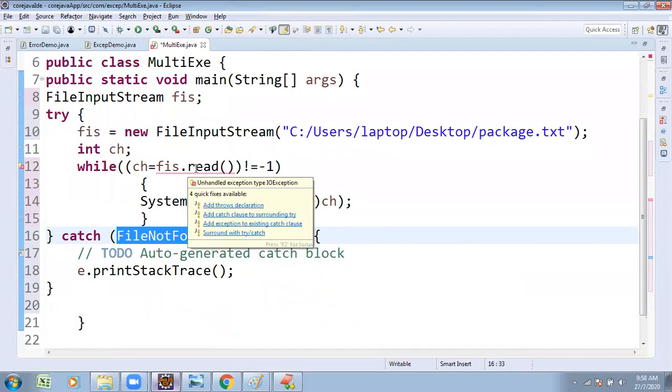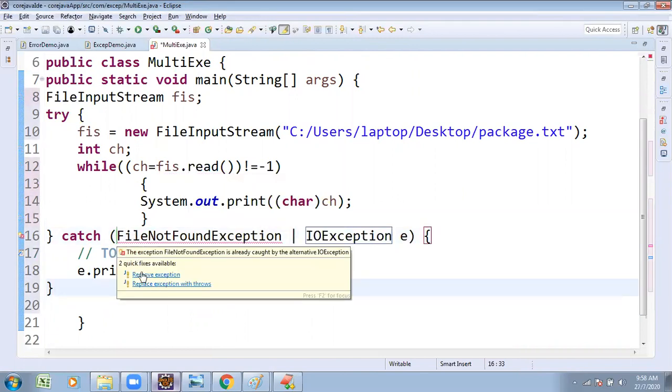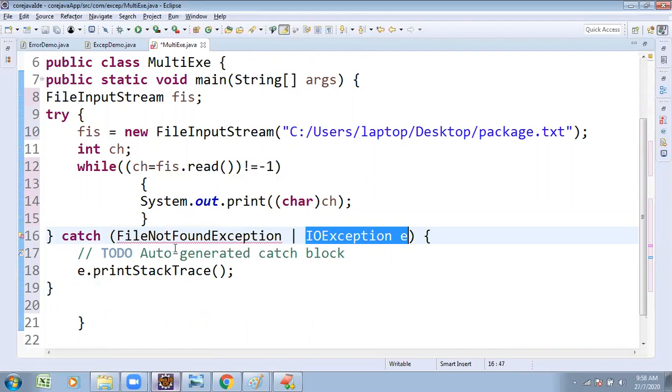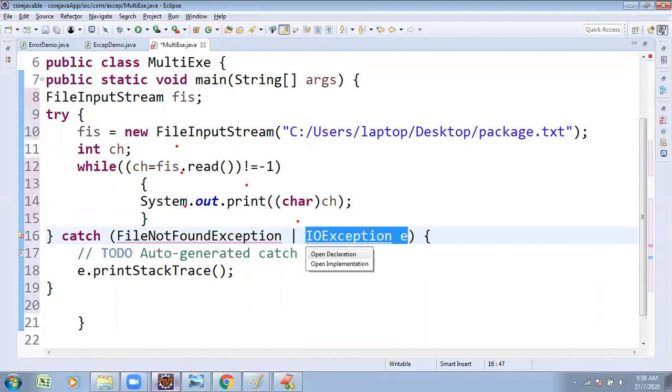Now add exceptions to the existing catch. Previously you did it separately, but instead of that you can call them in a single catch. Otherwise, you can also call FileNotFoundException, and in this line itself you can mention both.